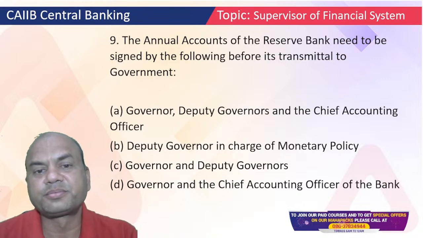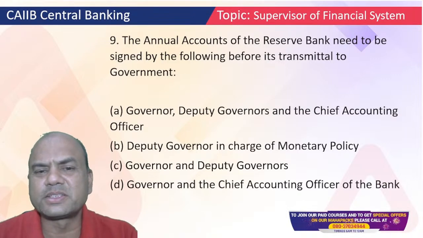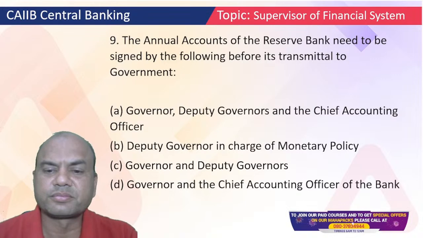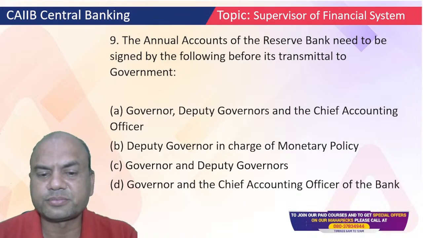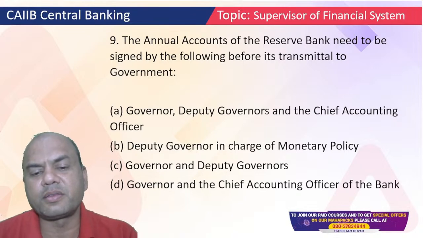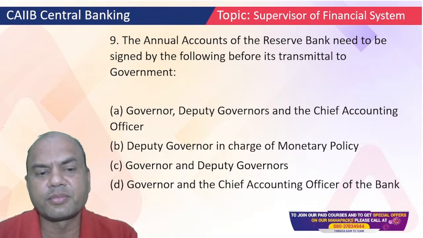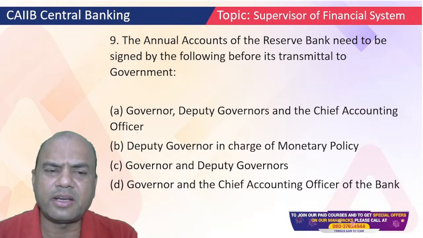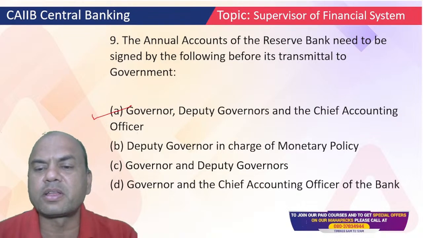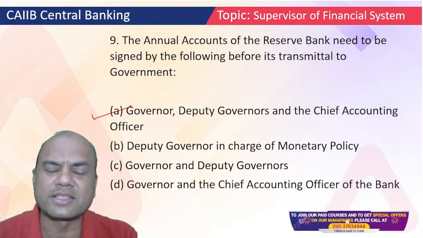What do you think? Answer is quite simple, isn't it? Quite simple. Everyone think over it. Simple, right? Governor, Deputy Governor and Chief Accounting Officer. All the three.